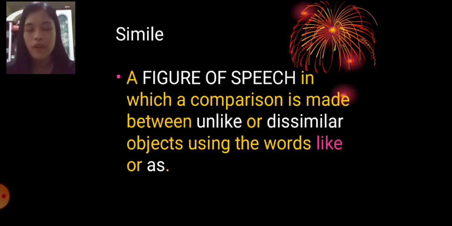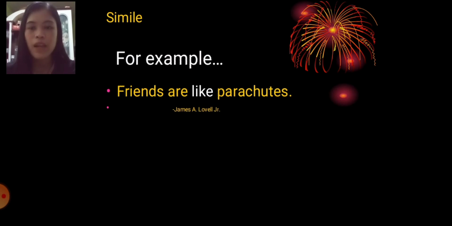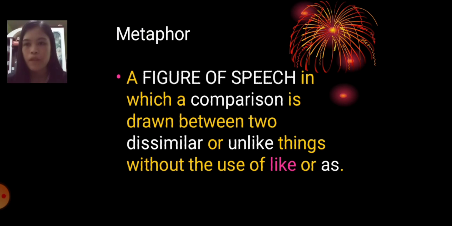A simile is a figure of speech in which a comparison is made between unlike or dissimilar objects using the words like or as. So the easiest way to define a simile is that something is compared through the use of the word like or as. For example, friends are like parakeets. As you can observe here, friends are being compared to parakeets using the word like. So it's very understandable.